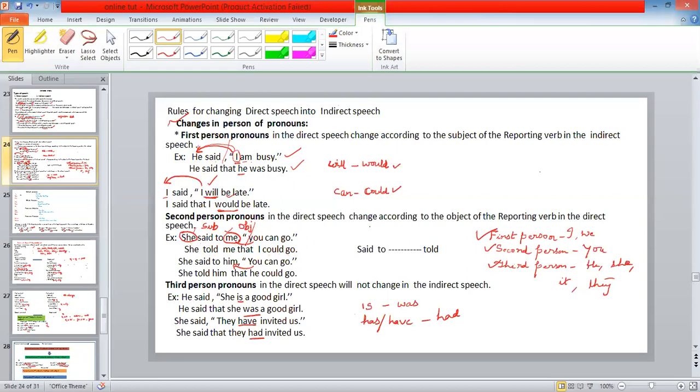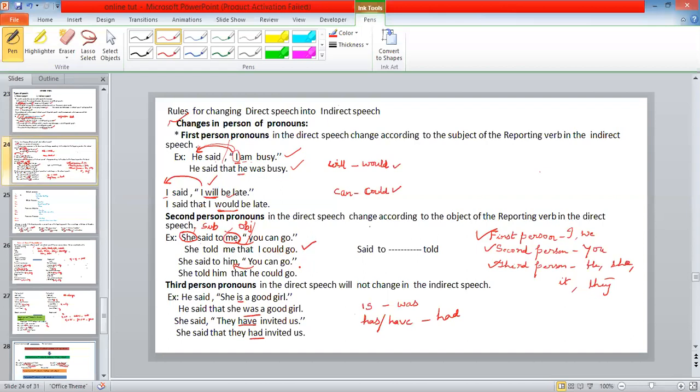See the difference over here. So second person refers to the object. So she told me that I could go. You changes to me, me changes to I. I could go. So this is how you have to change.